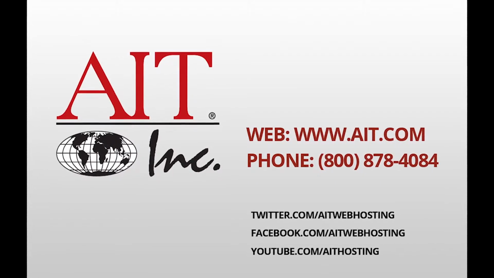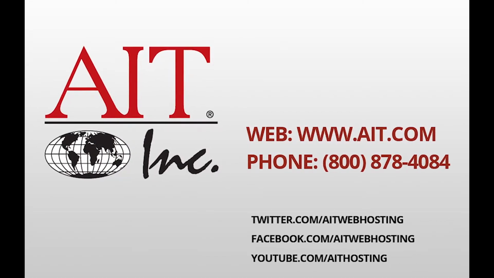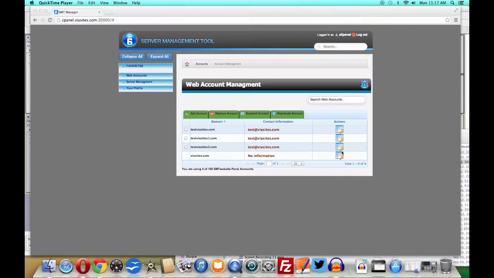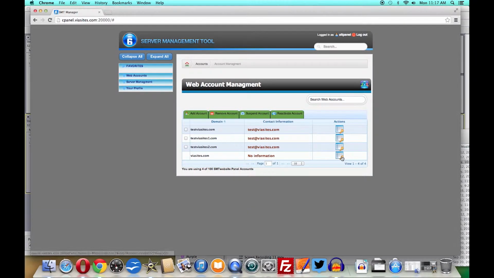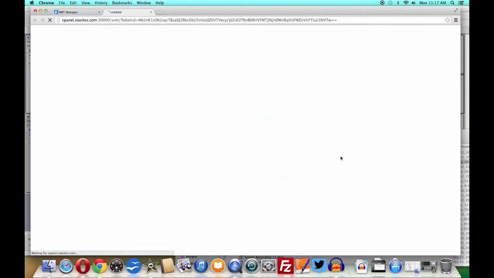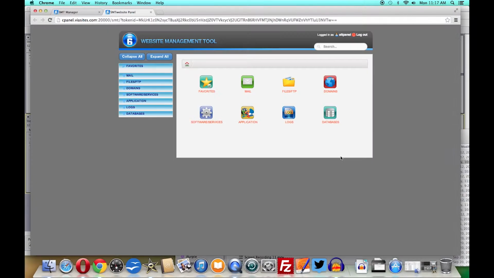Installing Xoops in the AIT SMT6 control panel. In the Web Account Manager, go ahead and select the account that you want to install Xoops on. Once the website management tool is loaded, go ahead and select Application.